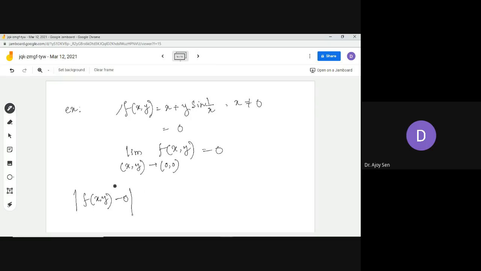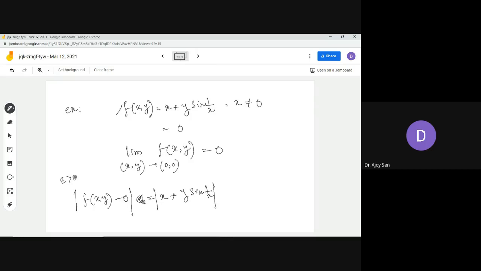That means you have to calculate this limit, and this modulus you have to calculate. This modulus can be written as |x||y + sin(1/x)|, and you have to make it less than epsilon whenever x and y lie in some region of delta.